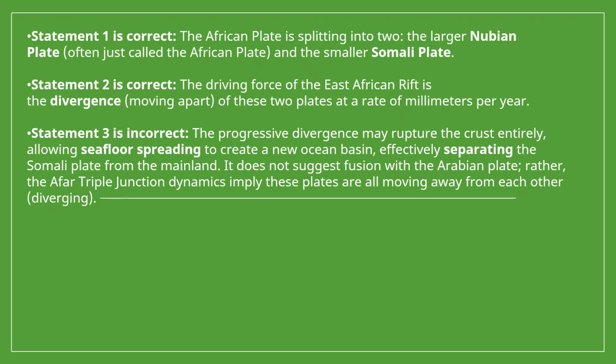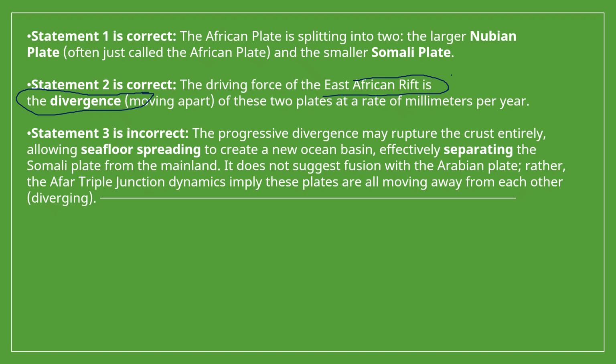That means the African plate is splitting into two: the larger Nubian plate, often just called the African plate, and the smaller Somali plate. Statement 2 is correct. The driving force of the East African rift is the divergence, the moving apart of these two plates, at a rate of millimeters per year. That means these are divergent plate boundaries. There are three types of plate boundaries: convergent plate boundaries, divergent plate boundaries, and transform plate boundaries. So the Great African Rift Valley is a divergent plate boundary.